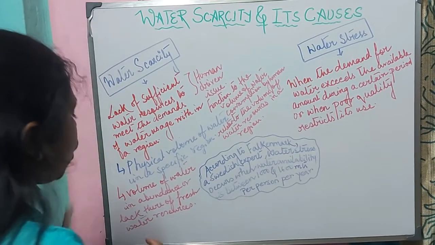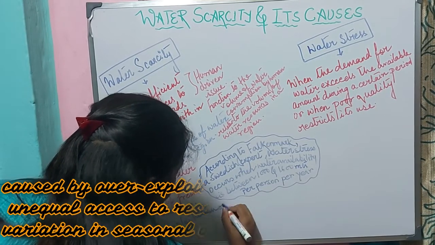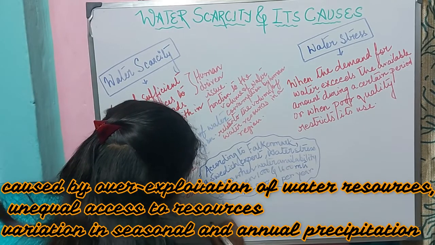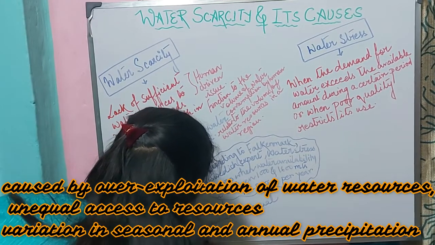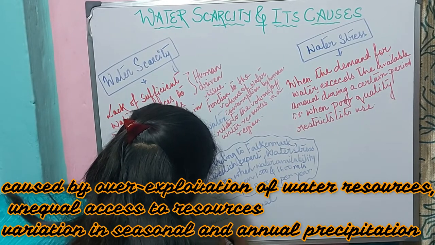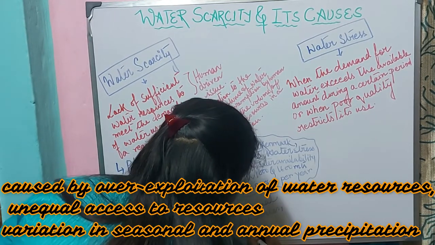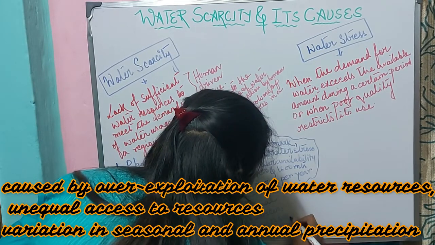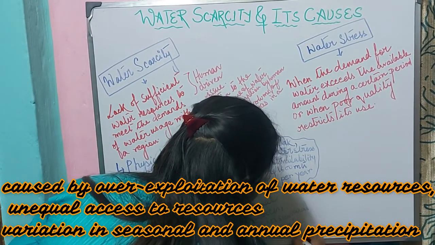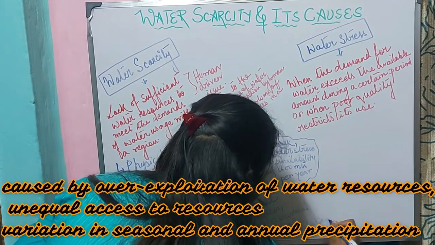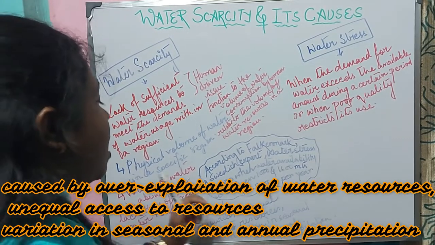Mainly, water scarcity is caused by overexploitation of water resources, unequal access to resources, and also because of the variation in seasonal and annual precipitation.